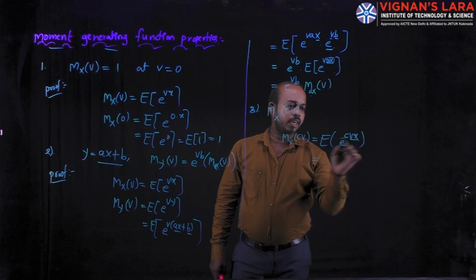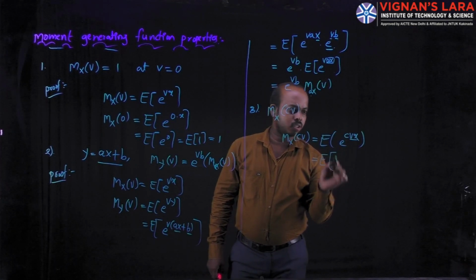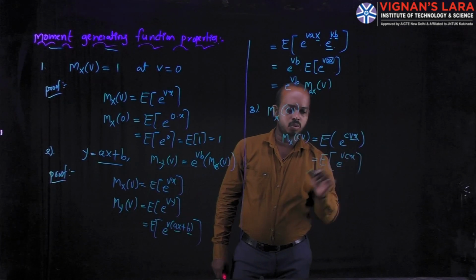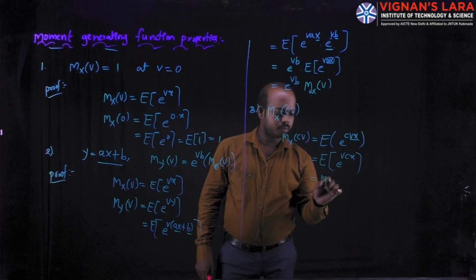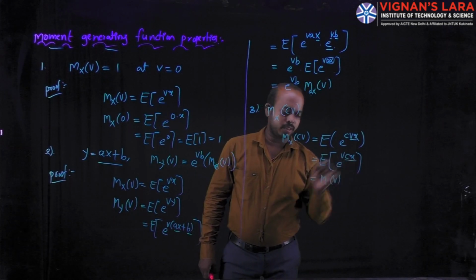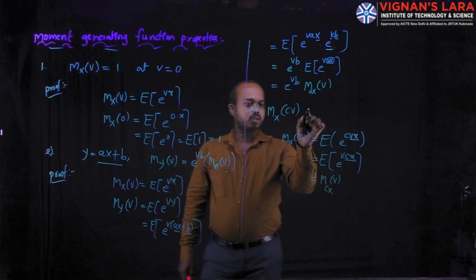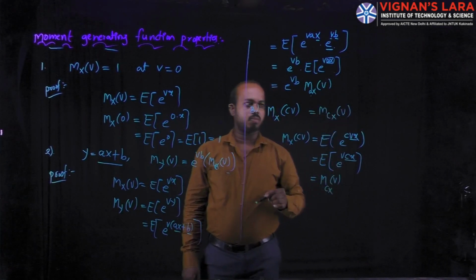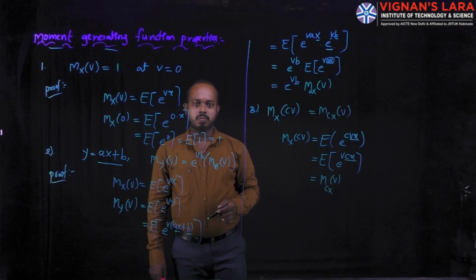For this function, except vX, the additional term is c. You can rearrange these terms as e power v into cX. This term you can write as M of v, where the X position is changed with cX. Changing with cX, the function we write is M_cX(v). This is another property of the moment generating function.